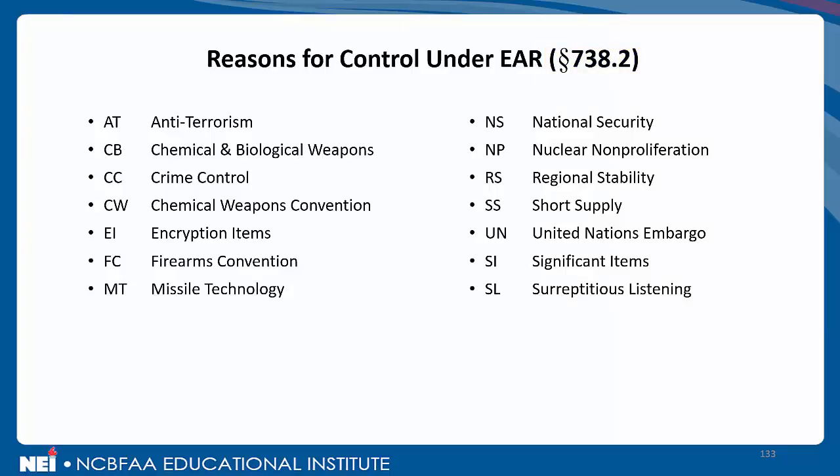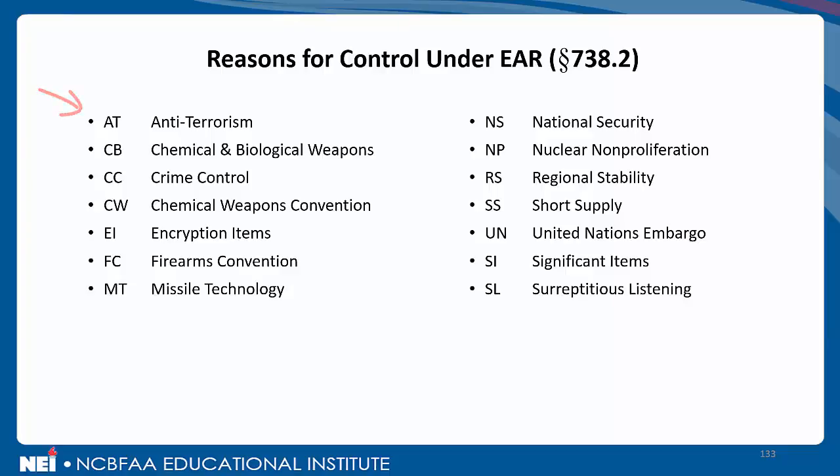And when we say controlled, we mean we don't want it to get into the wrong hands for the wrong uses. Each reason for control, and we'll go through a bunch of examples on this, are denoted by an uppercase two-letter acronym. Let's read through them in the spirit of being thorough.